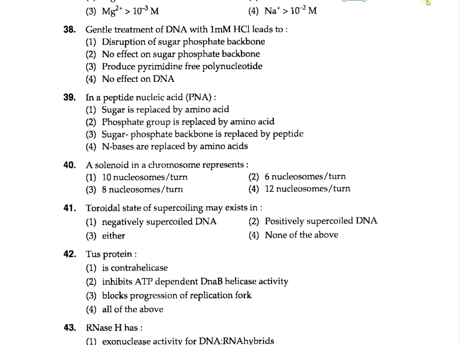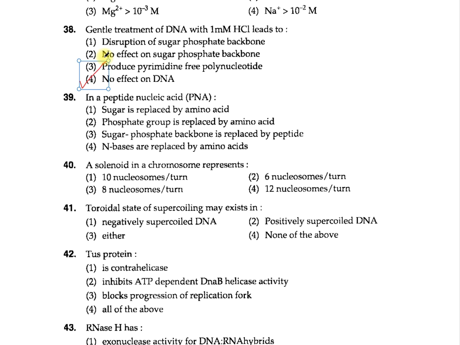Now question number 38. Gentle treatment of DNA with 1 millimolar HCl leads to: 1. Disruption of sugar phosphate backbone. 2. No effect on sugar phosphate backbone. 3. Produce pyrimidine free polynucleotide. 4. No effect on DNA. So here option 4, no effect on DNA, is correct. The lysis buffer which contains the Tris HCl lyses the cell, increases the permeability and produces no effect on the DNA.